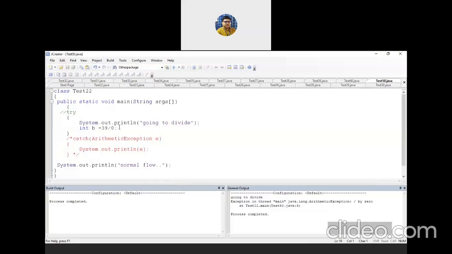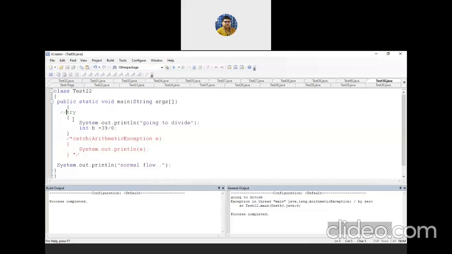Fine. I hope this much is clear. Is there any doubt up to this for this program? No question. Fine. Sir, if you are commenting the try block, then how is it printing going to divide? Because this is the normal flow of the program. Forget about this try block and these two braces. Now, what have you written? Public static void main, System.out.println going to divide. This is running fine.